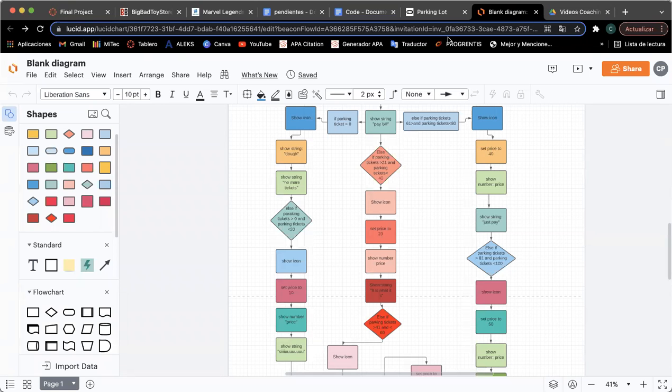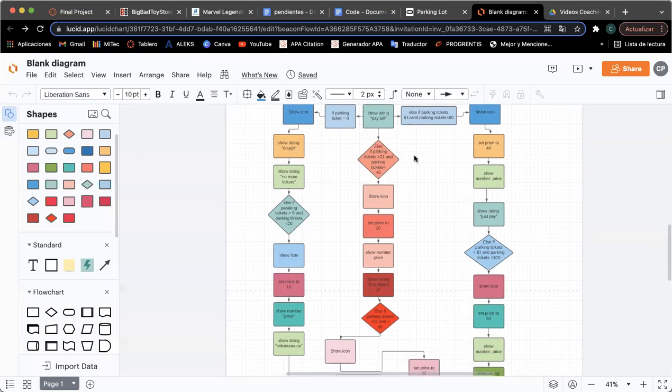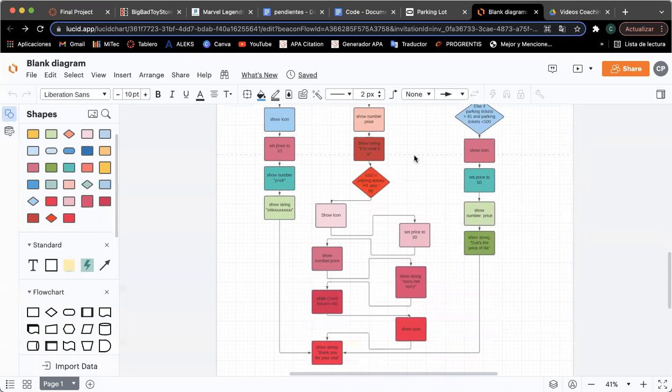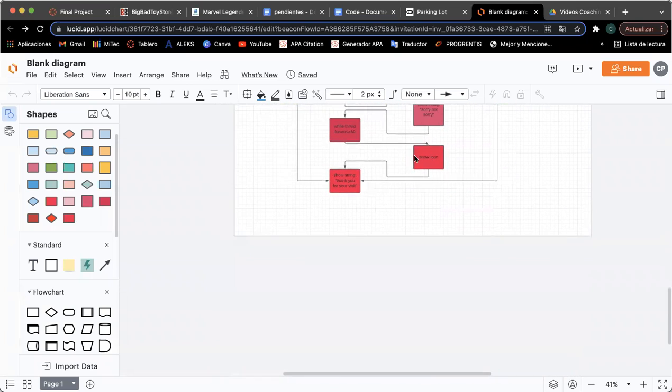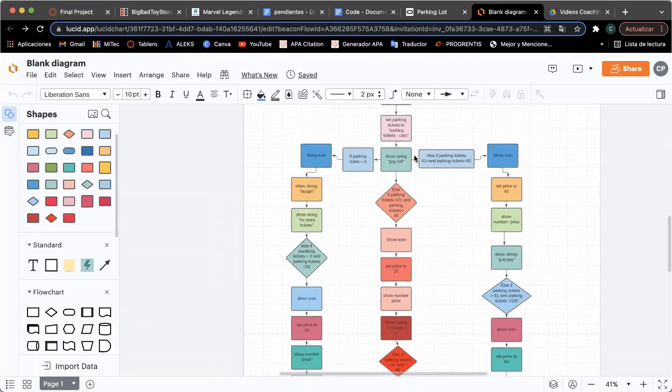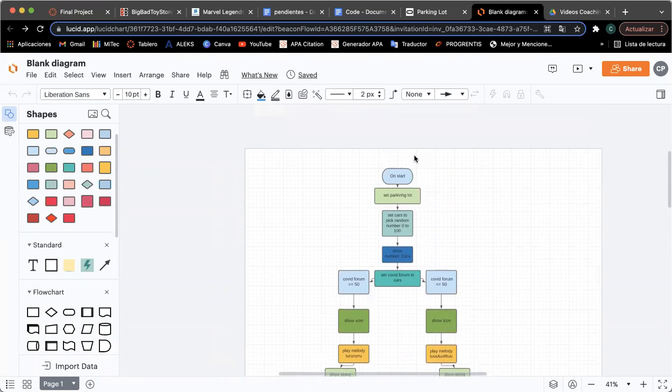Finally, we will show a flow chart and a diagram of our code. It is mainly the same. It's just much more explained and a little bit more clear, and that's it.